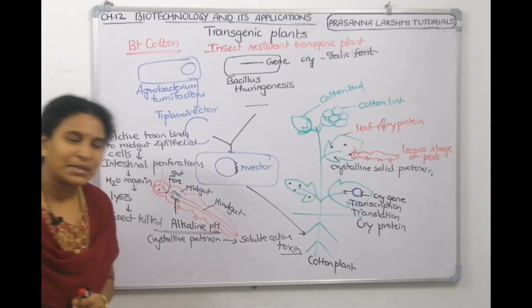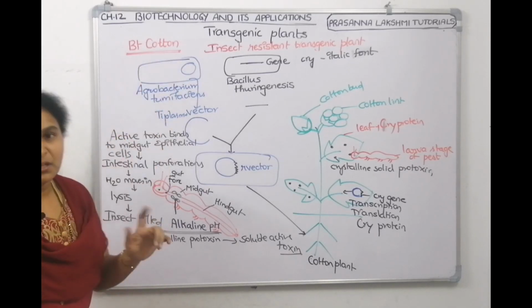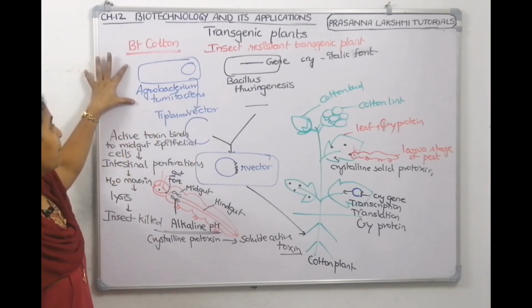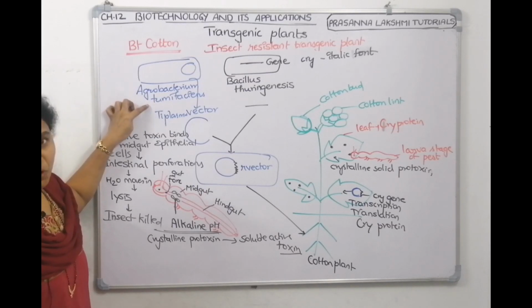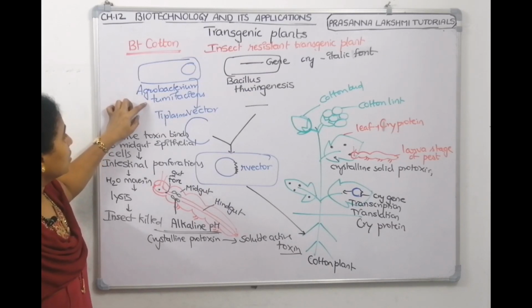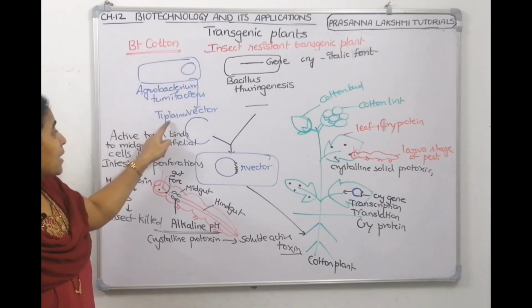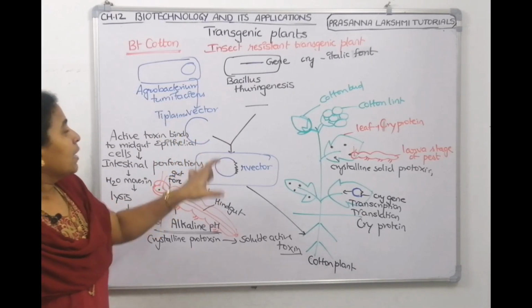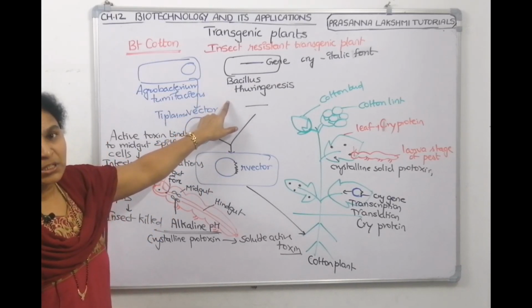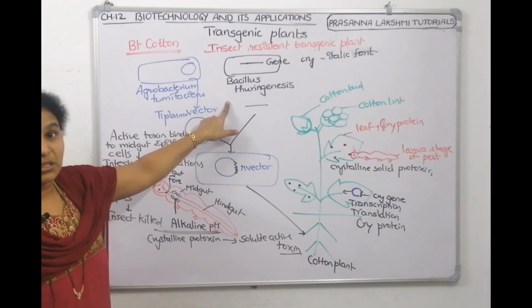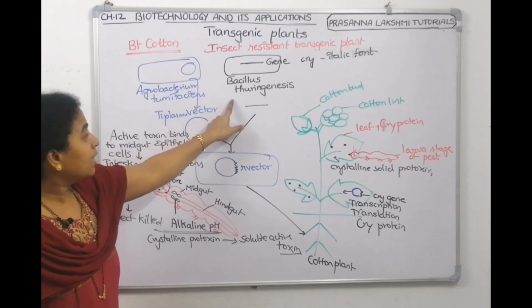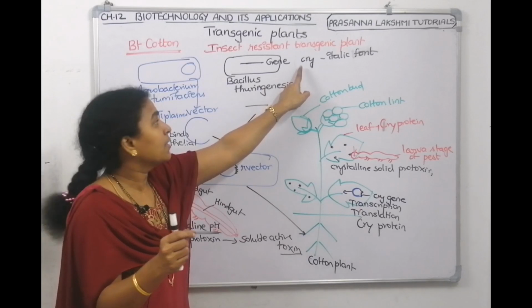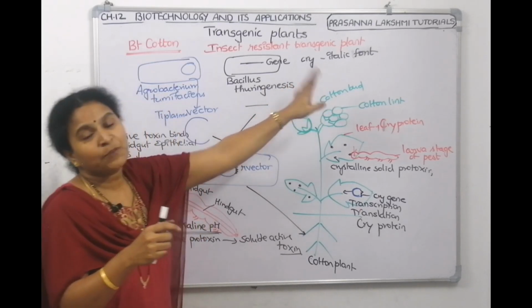Let me try to explain once again. How to produce a BT cotton plant. With the vector mediated technology, we are explaining. Take a bacteria. The name of the bacteria is Agrobacterium tumefaciens. Agrobacterium tumefaciens has a Ti plasmid. Take the plasmid out. I opened the plasmid also. Now from Bacillus thuringiensis, we know that BT bacteria has a toxin that can kill the insect. From this BT bacteria, we borrowed that gene. The name of the gene is crygene. Small letters we will use and italic font we will use.